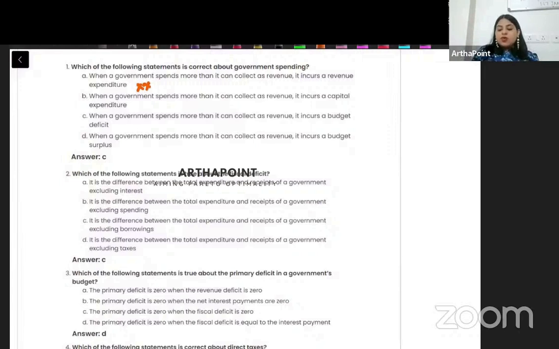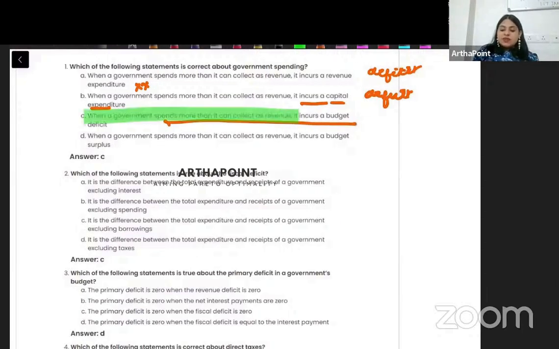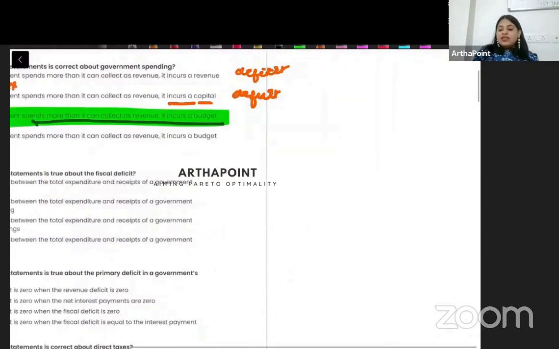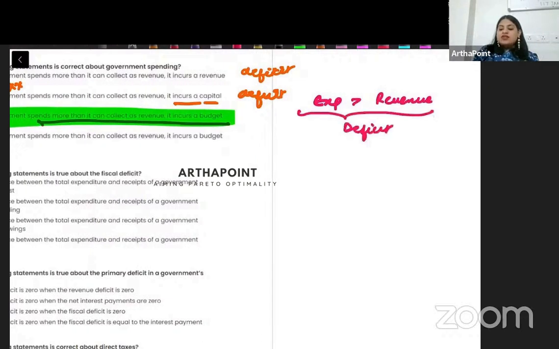When a government spends more than it can collect as revenue, it incurs capital expenditure. No, this is again the definition of a deficit. Capital expenditure is where an asset or liability is formed. So this is also a deficit, and this is incorrect. When a government spends more than it can collect, it incurs a budget deficit. Yes, this is the correct statement. C is correct and D is also incorrect. It cannot be a surplus. Whenever expenditure is more than revenue, it is called a deficit.